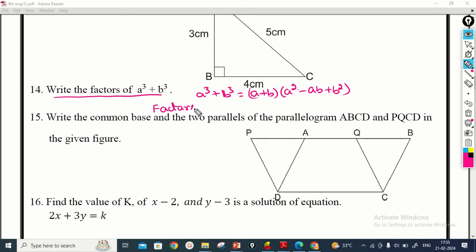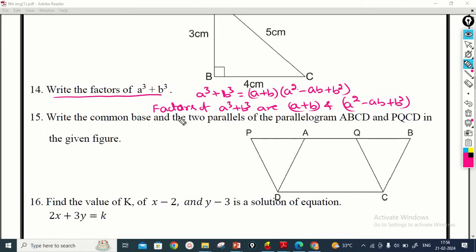Here the factors of a cube plus b cube are a plus b, one of the factors, and a square minus ab plus b square. So these are the two factors of a cube plus b cube. So now we move on to the next one, 15th question.